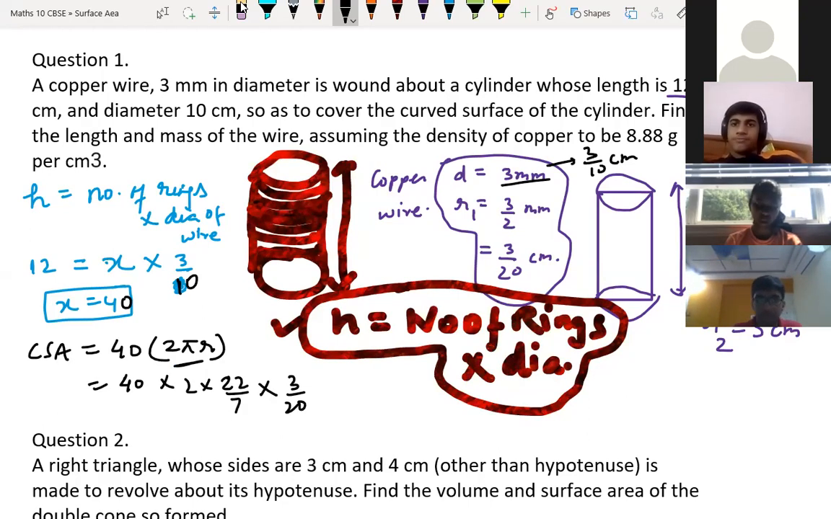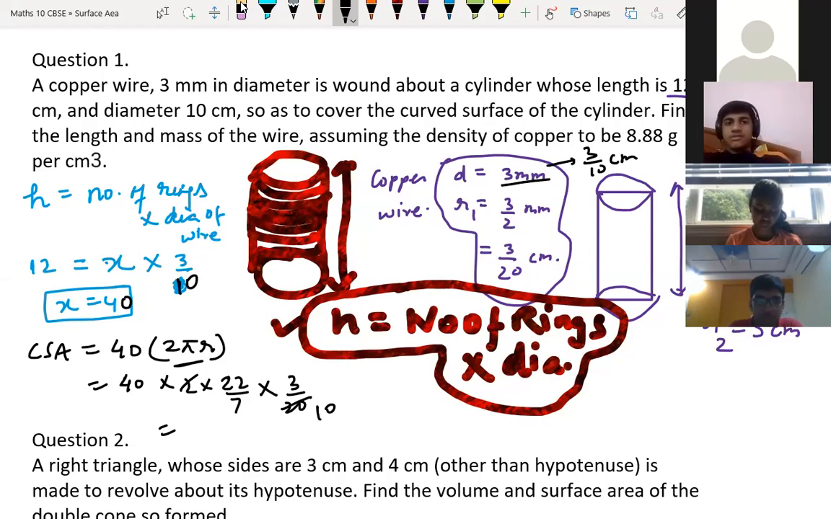So the 20 and 40 will get cancelled. It will be 2. And this becomes, 2 and 10, sir. 88 into 3 by 7, sir. 88 into 3 divided by 7. I am multiplying using the calculator. Wait for 1 minute. What is coming? I'm just using the calculator. So 261 by 7.